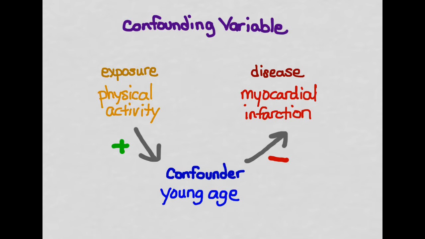So this is a similar example to the one before. However, in this case, the confounding variable is explaining a negative relationship between exposure and disease. So you can see that it has nothing to do with whether the relationships are positive or negative. It's just that a confounding variable has an association with both the exposure and the outcome that can explain, is an alternative explanation for the direct link between the exposure and the disease that you're trying to argue for in your study.